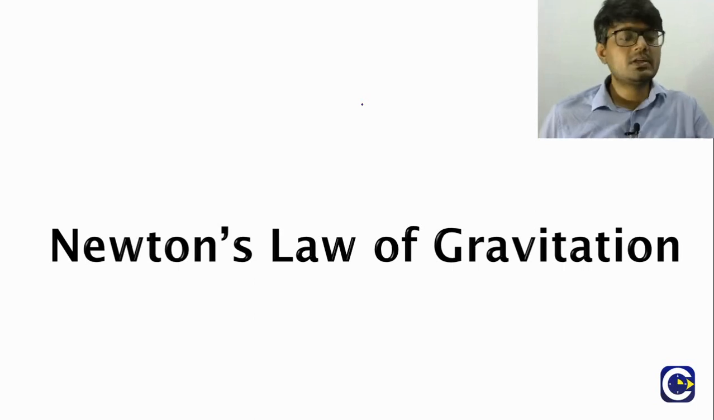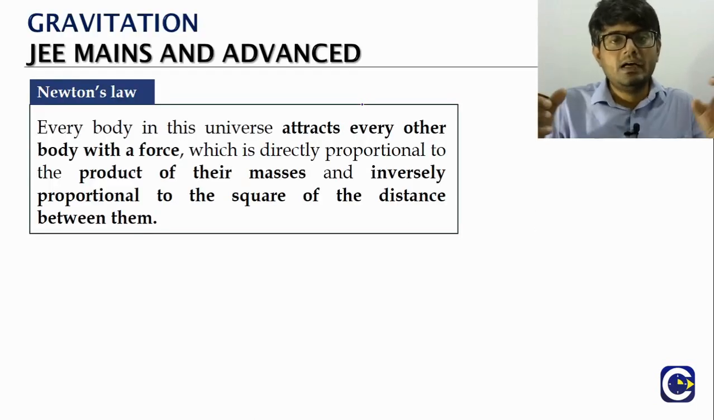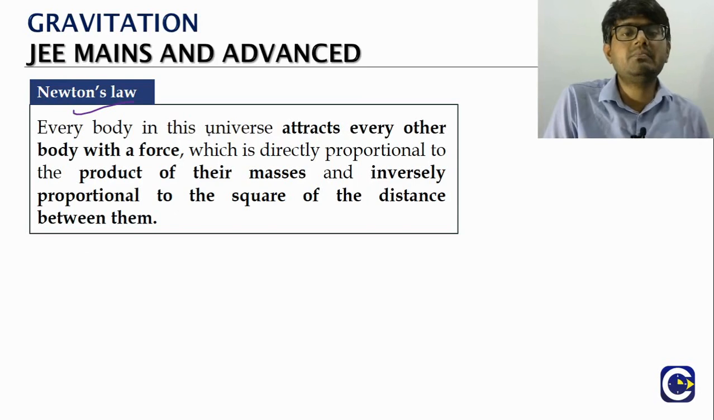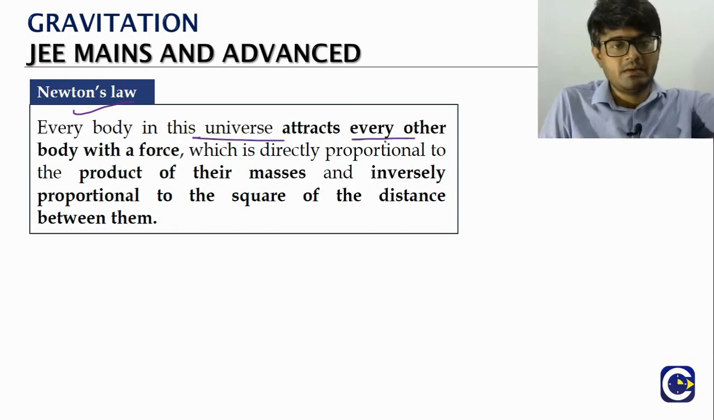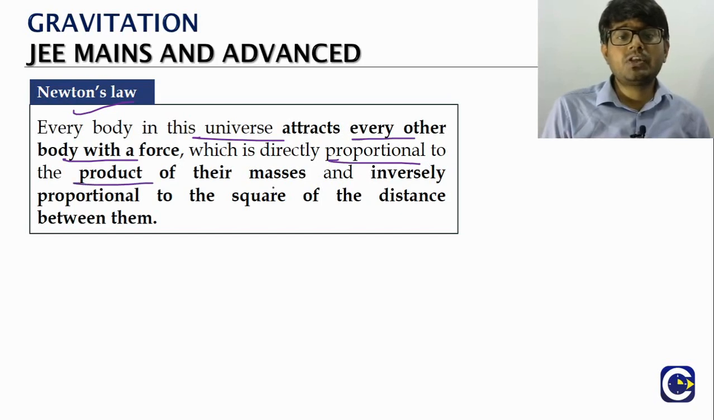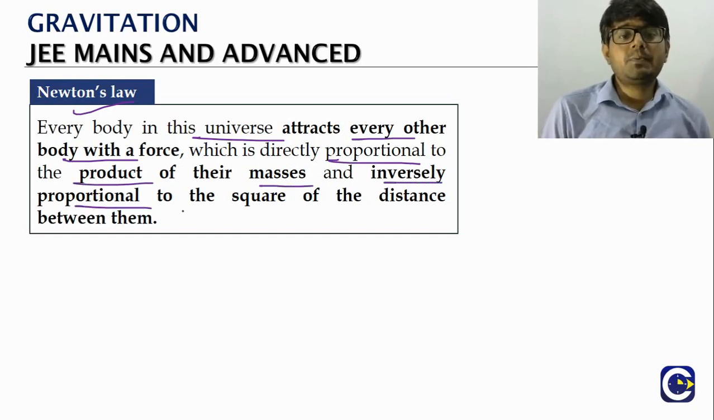So Newton's law of gravitation basically talks about the magnitude of this attractive force between two masses. Every body in the universe will attract every other body with a force which is directly proportional to the product of their masses, and inversely proportional to the square of the distance between them. Observe this carefully.